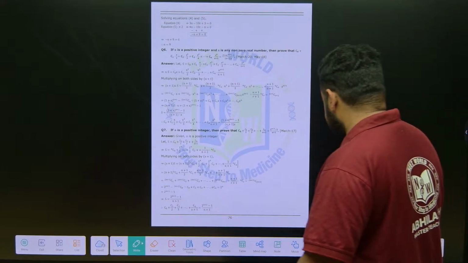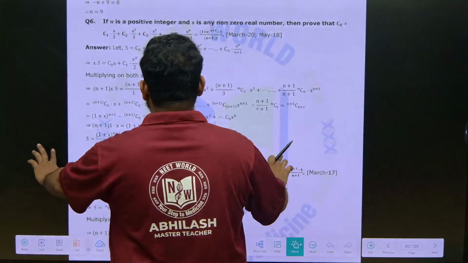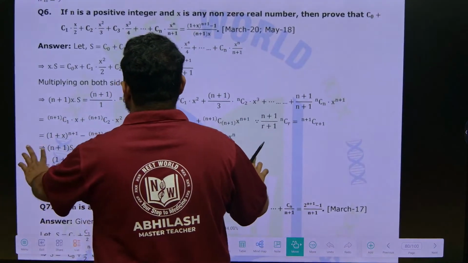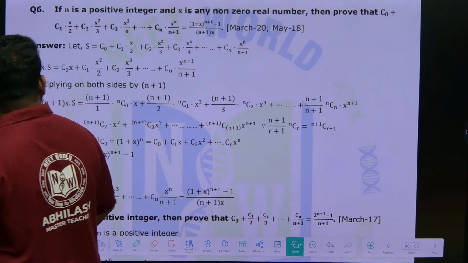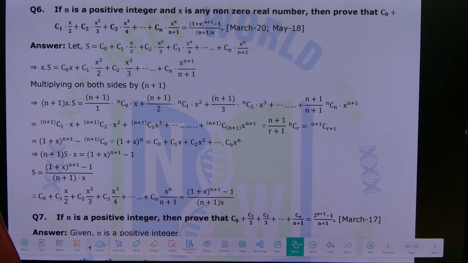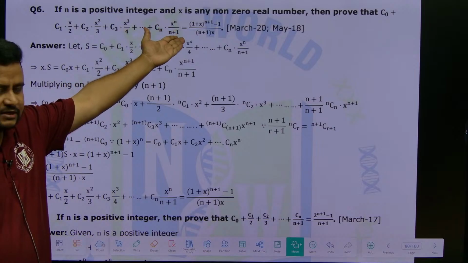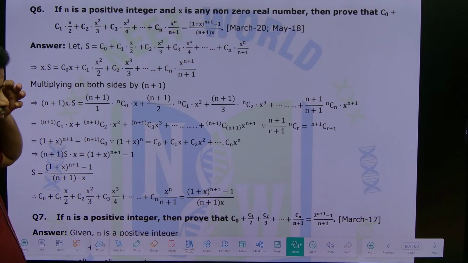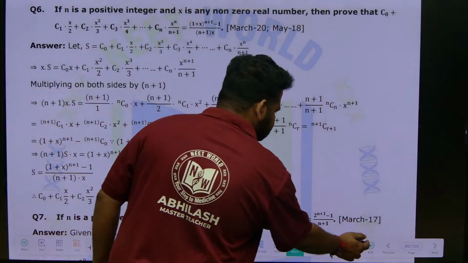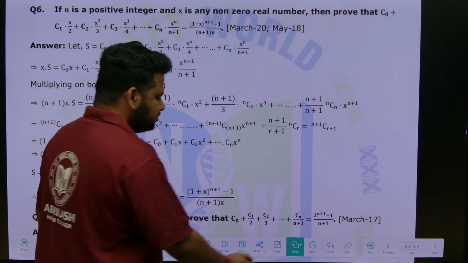This is a very important question, highly important question. They are saying: if n is a positive integer and x is any non-zero real number, then prove that C0 + C1 x/2 + C2 x²/3 + C3 x³/4 + ... is equal to the expression given in the RHS. This is the question we have to prove. Understood? This is asked 2 times. So let us take up this question.